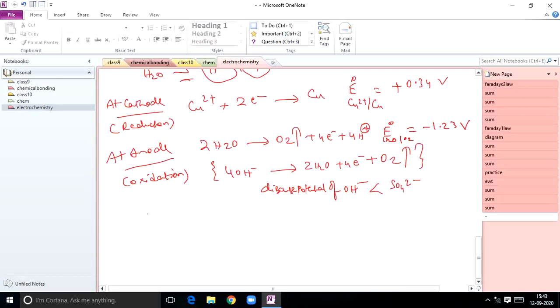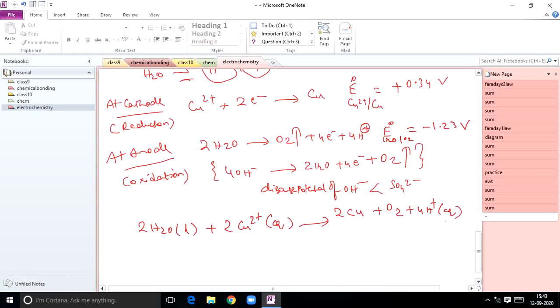Okay students, if you want to write the overall reaction, you can write 2H2O (liquid) plus 2Cu2+ (aqueous) gives rise to 2Cu plus O2 plus 4H+ (aqueous).